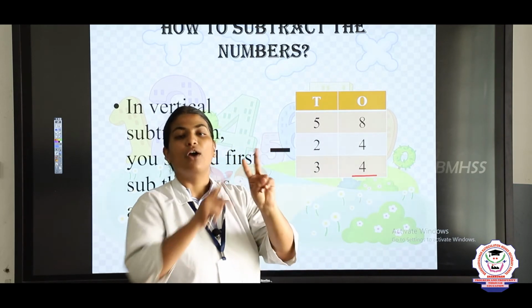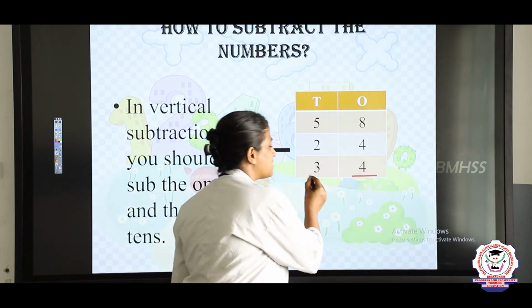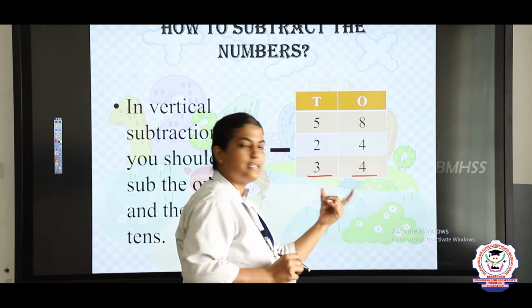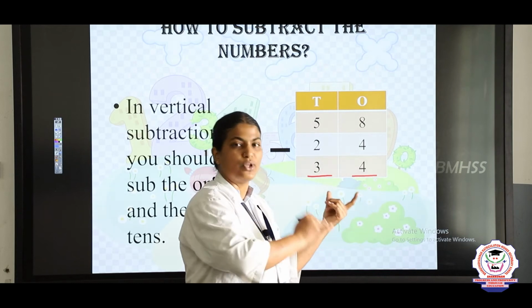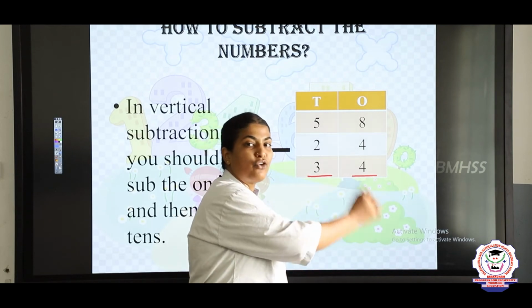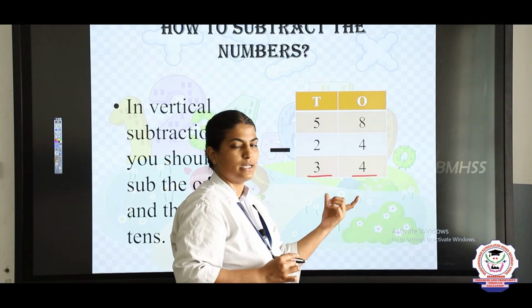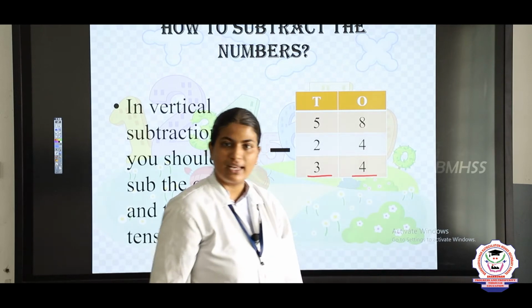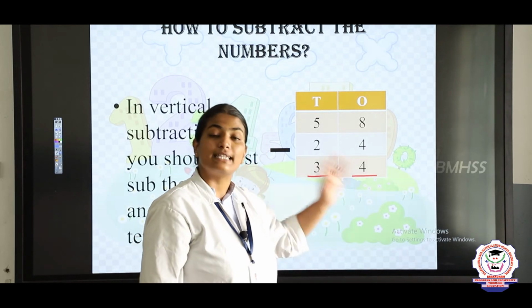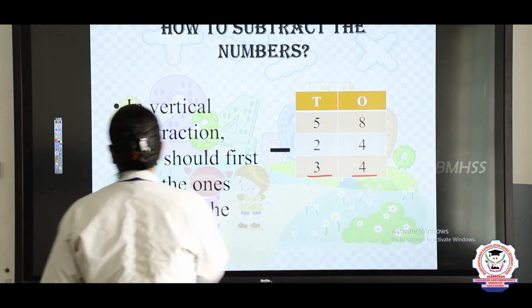5 before, 4, 3. So what is the answer? 3. Now how should we say this number? 3 and 4? No, you should say it is 34. The number name of this number is 34. Okay, Ritika, you understood it? Let's see some more examples, children.